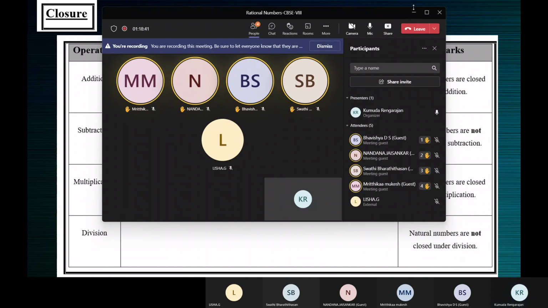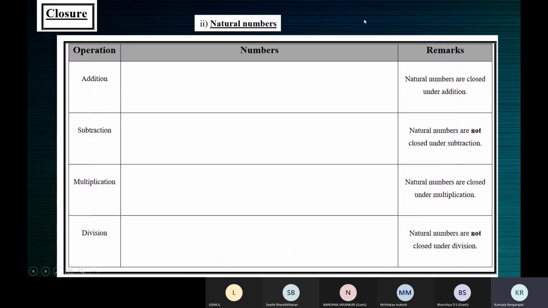When we test the closure property on natural numbers, you will again see that they are closed under addition and multiplication, but not under subtraction and division. The sum of two natural numbers will always be natural.